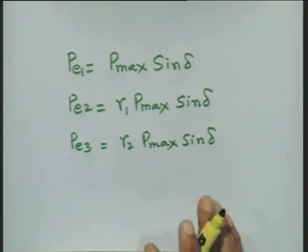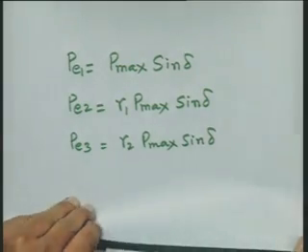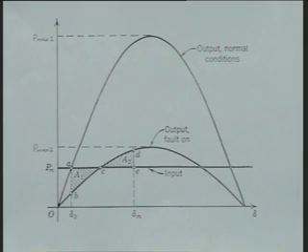And now, I shall take these two examples to illustrate how we apply the equilibrium criterion of stability. Now, let us consider the first case where we assume that there is a sustained fault, fault is not cleared.